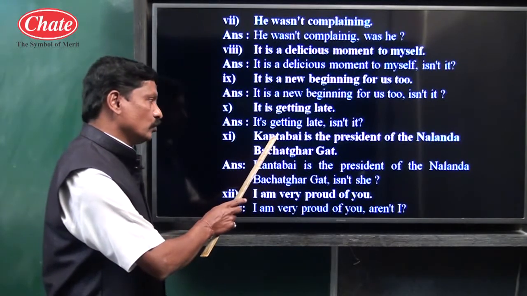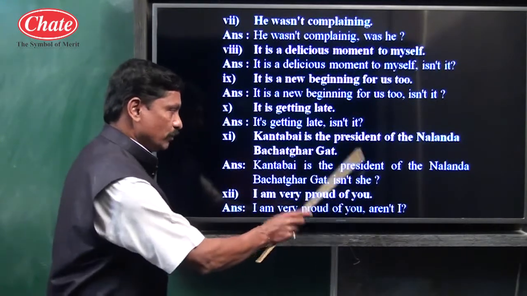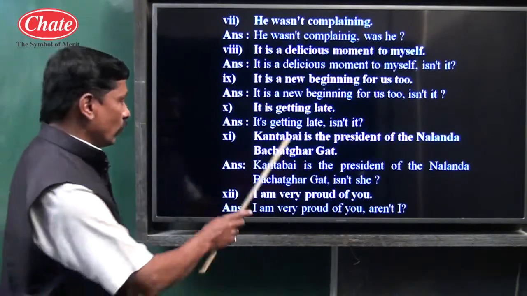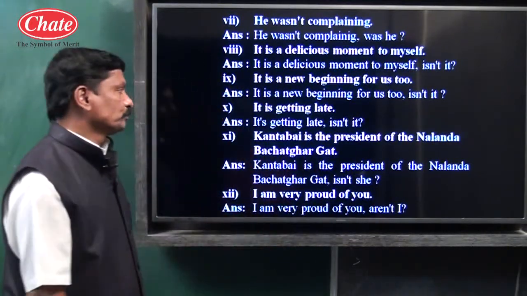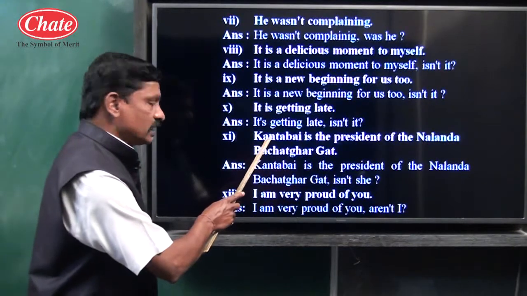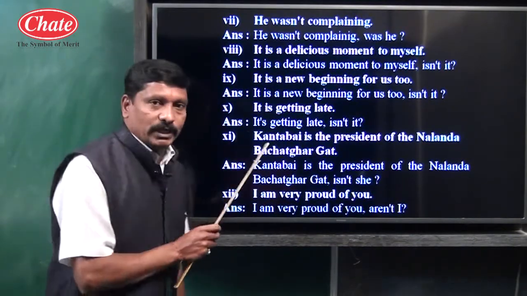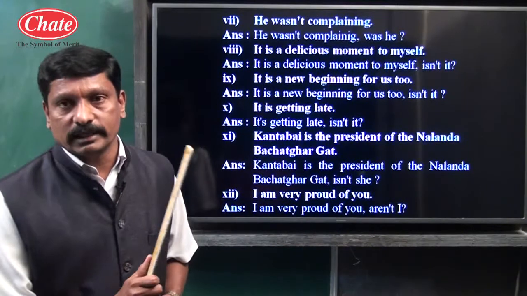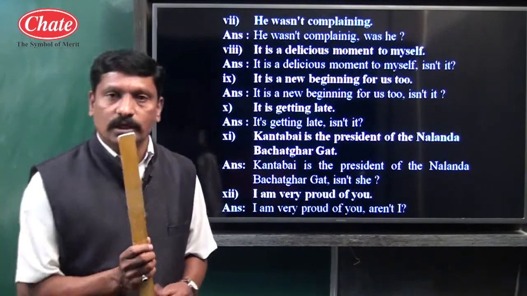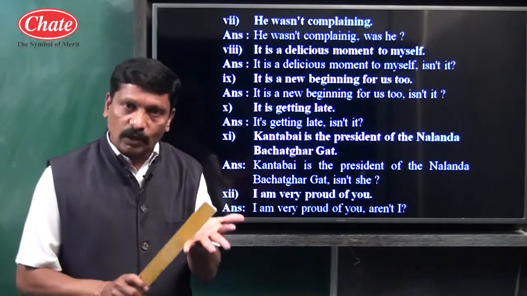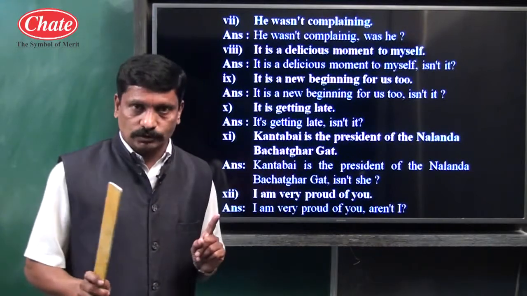For a noun we have to use a pronoun, so "she" has been used. The given sentence is affirmative. What is an affirmative sentence? An affirmative sentence is a sentence in which the words no, not, never are not used.